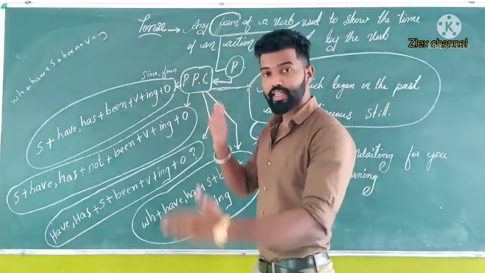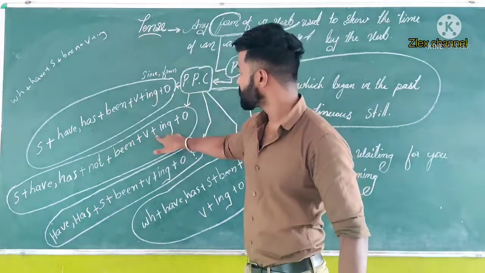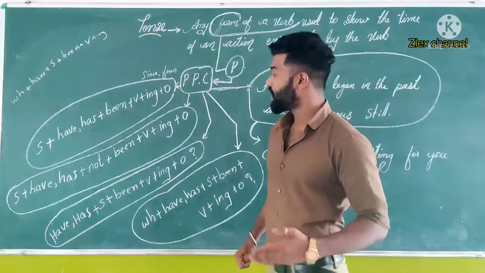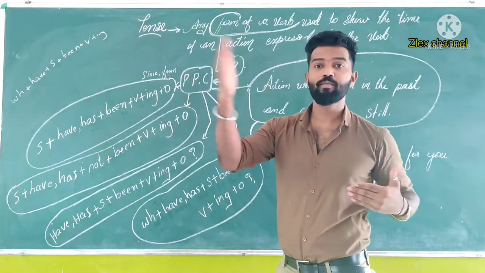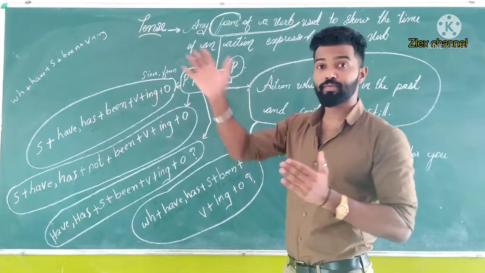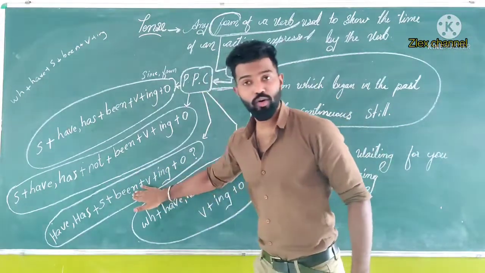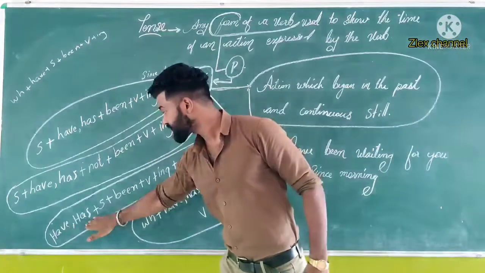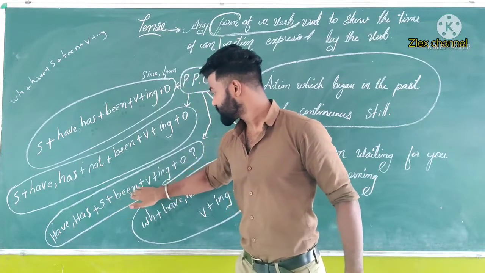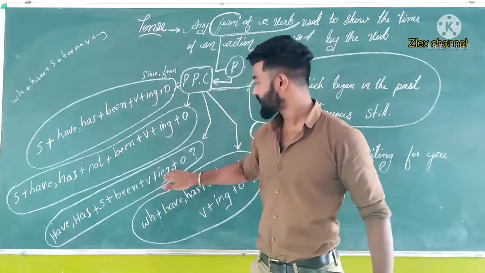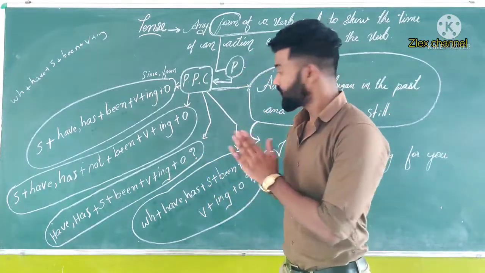Okay. Next, the negative. Subject plus have or has plus not plus been plus verb plus ing plus object. I have not been watching him from morning or from yesterday. That is from yesterday onwards, I am not watching him. Now, yes or no questions. So first of all, we have to keep have or has. Then plus subject plus been plus verb plus ing and object. Object is not necessary. Okay, if it is necessary, we can mention object.